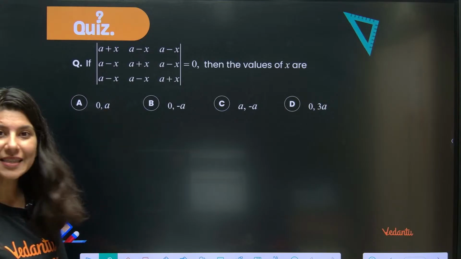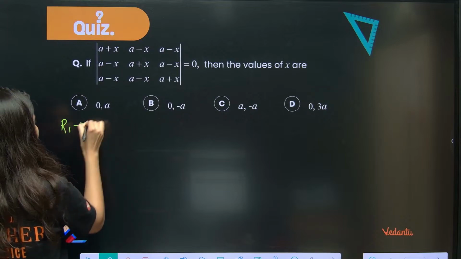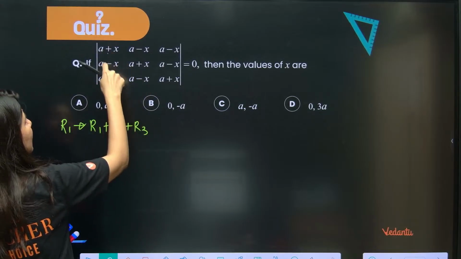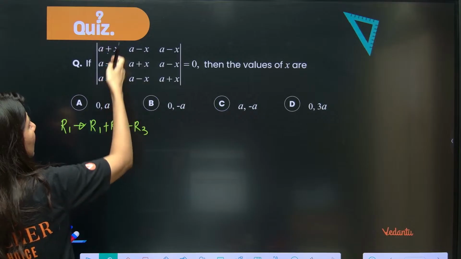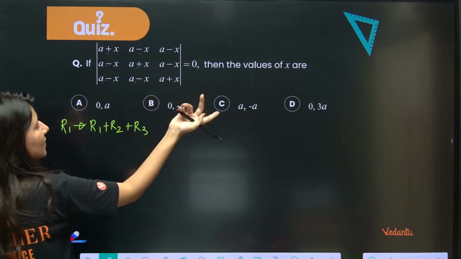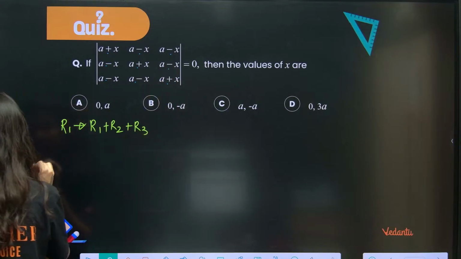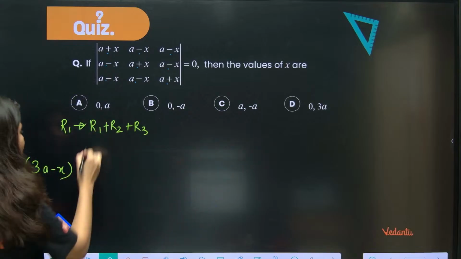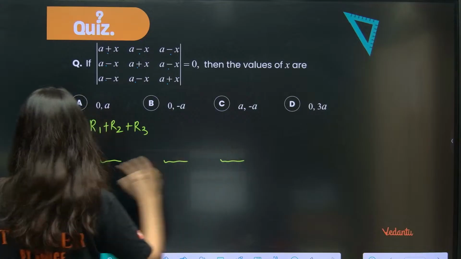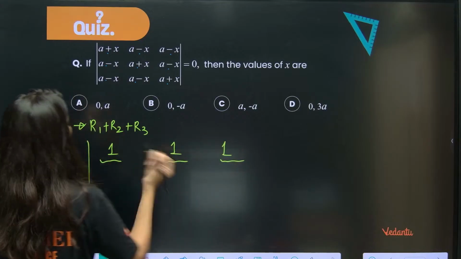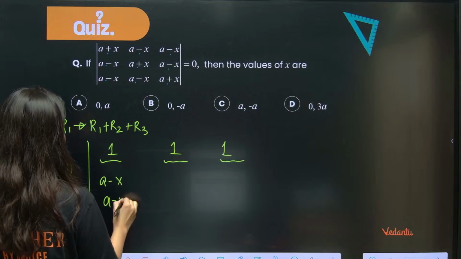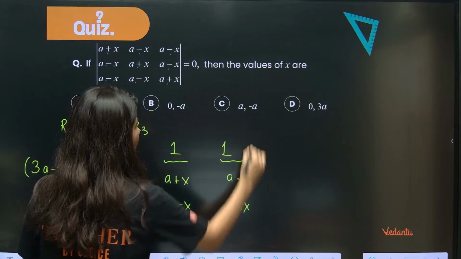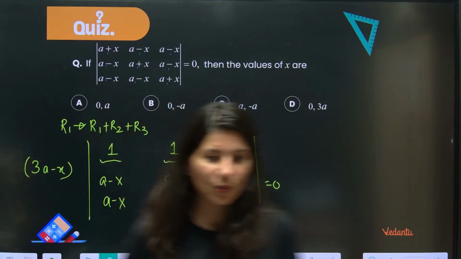Here also, can you see the same thing? R1 goes to R1 plus R2 plus R3. Why? What is happening? If you add these three things, you get 3a minus x, and 3a minus x will be in every element of row number 1. So I will take this common, and this becomes 1. Already one step ahead we are doing. This is a minus x, a minus x, a plus x, a minus x, a minus x and a plus x. Don't you think this is the similar type of question which we are doing?